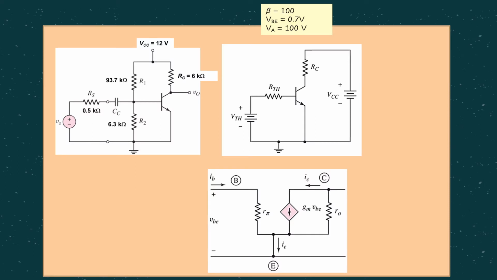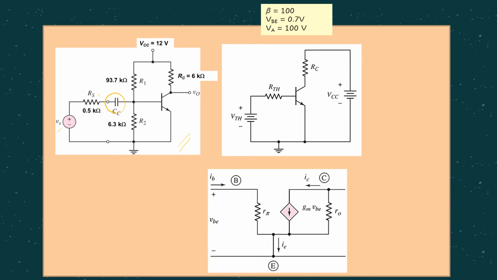Now we come to the AC analysis of the BJT amplifier. Remember, this is the original circuit that we came across, where we have Vs and Rs before this, right? But remember, just now in DC, we replaced the capacitor with an open circuit, disconnecting all this Rs and Vs from our circuit. Now we are considering AC. So when we consider AC, we should take note that now the capacitor can be replaced with a short circuit.